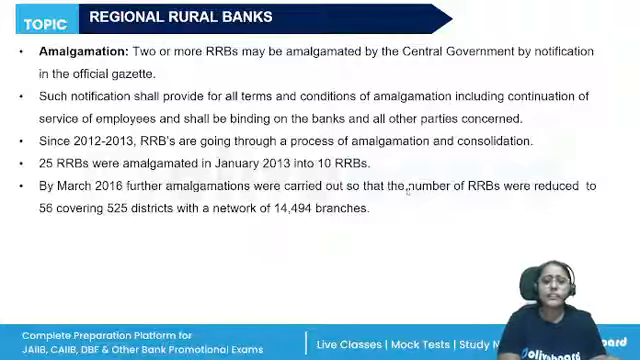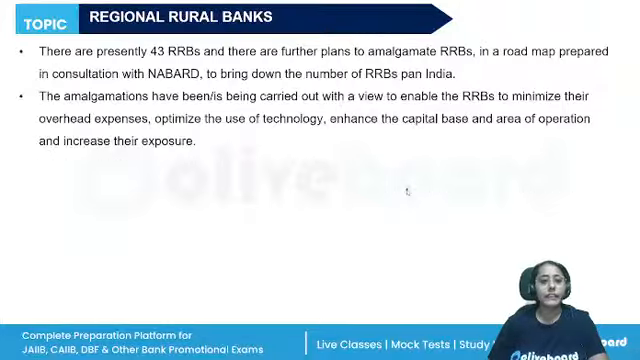So, in 2012-13, 25 RRBs were amalgamated into 10. Then in 2016, the number of RRBs was further reduced to 56. Presently, we have 43. All right. Why? To minimize their overhead expenses, optimize the use of technology, enhance their capital base and the area of operation.